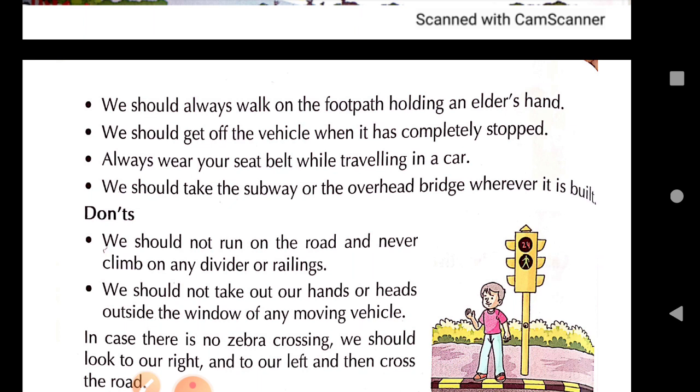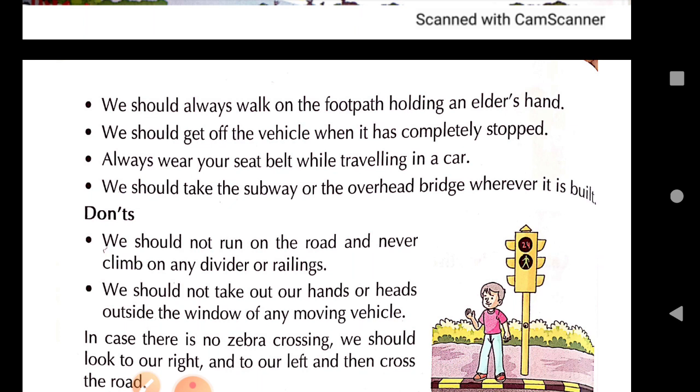At times it so happens that you may have to walk on a public road all alone. It may happen that from school you are going home, or from home you are coming to school, all alone. And on the road you are not alone. There are so many people on the road. There's so much traffic on the road. So you should know certain basic traffic rules.